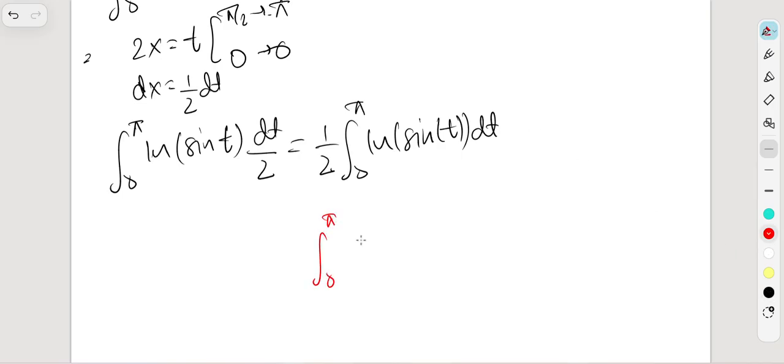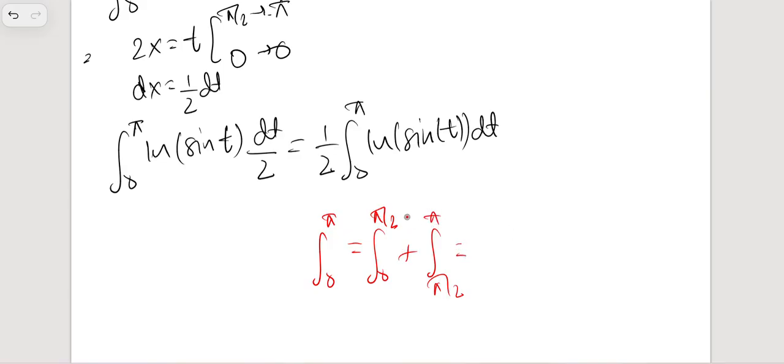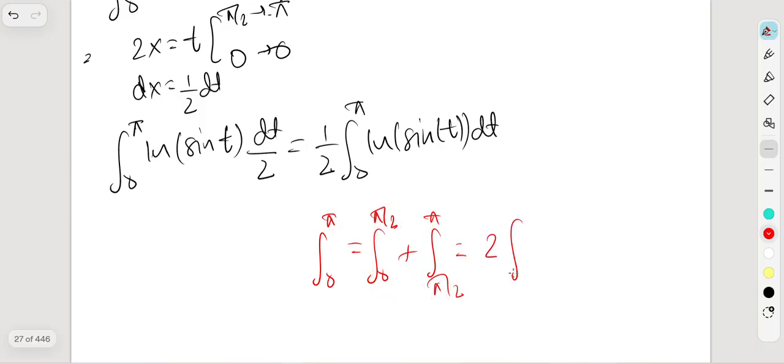The integral from 0 to pi can be written as the integral from 0 to pi over 2 plus the integral from pi over 2 to pi. And guess what, these two areas are the same, so we can write those as 2 times the integral from 0 to pi over 2. So that's what we are going to do here.